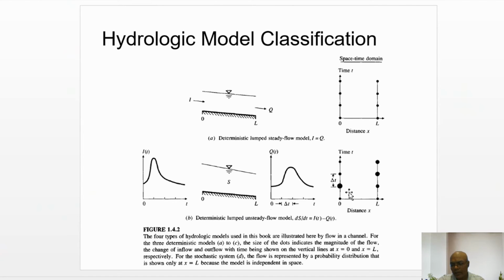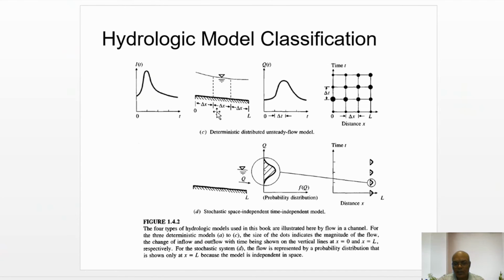And in between this inflow and outflow, because it is spatially averaged in between, therefore it is a lumped system.